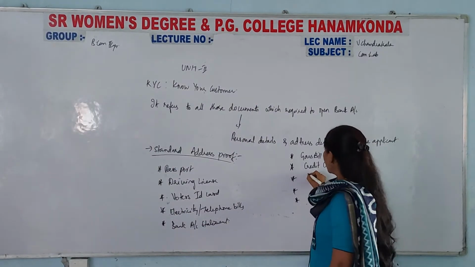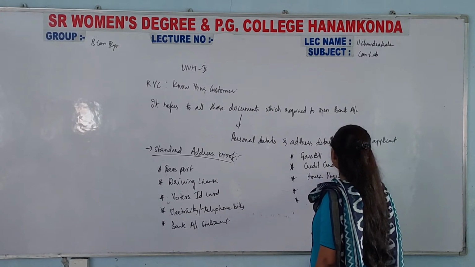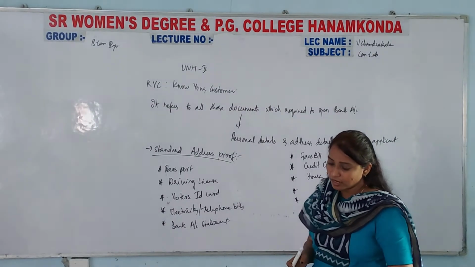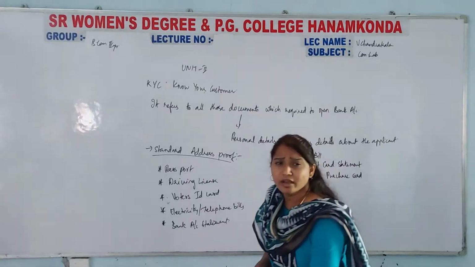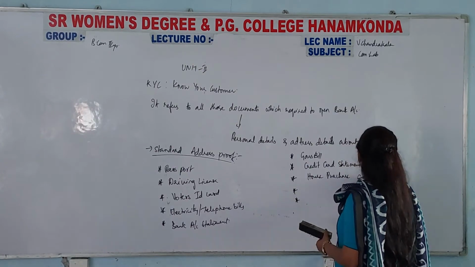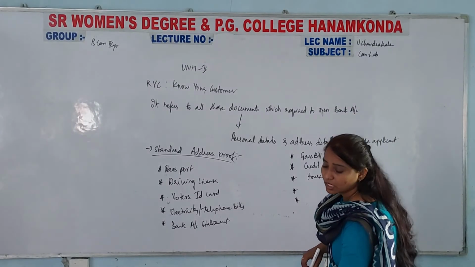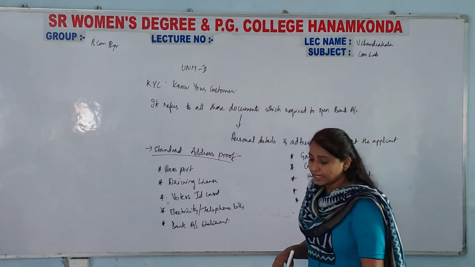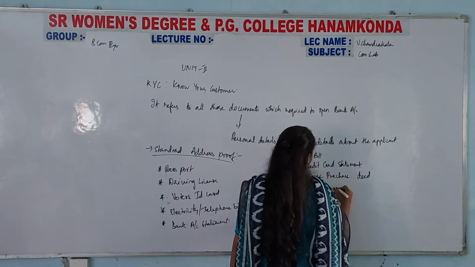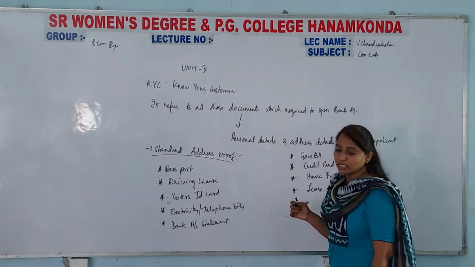Next one is house purchase deed. If you have purchased a house, house purchase documents like registration documents, that also you can show. Then lease agreement. If you have a lease agreement in which your address is mentioned, that you can give.